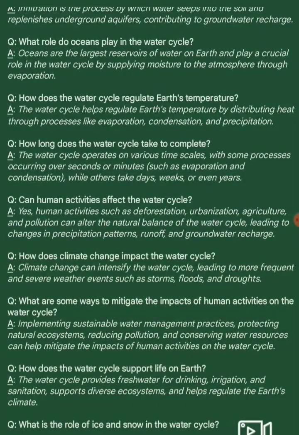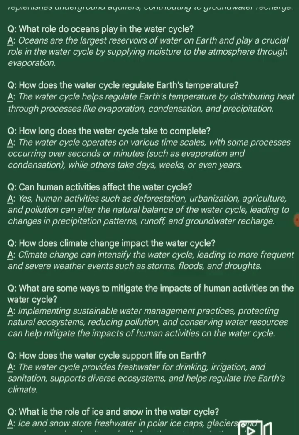Next question. How long does the water cycle take to complete? Answer. The water cycle operates on various time scales, with some processes occurring over seconds or minutes, such as evaporation and condensation, while others take days, weeks or even years. Next question. Can human activities affect the water cycle? Answer. Yes, human activities such as deforestation, urbanization, agriculture, and pollution can alter the natural balance of the water cycle, leading to changes in the precipitation patterns, runoff, and groundwater recharge.